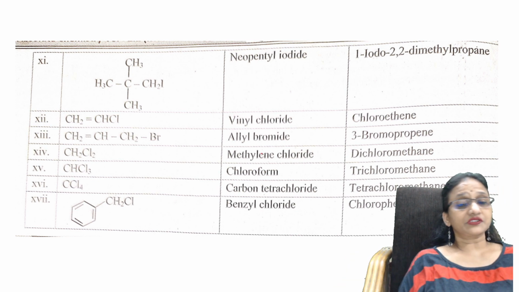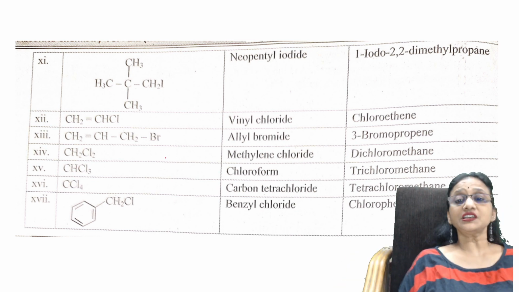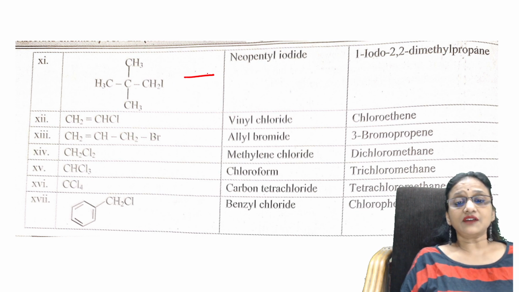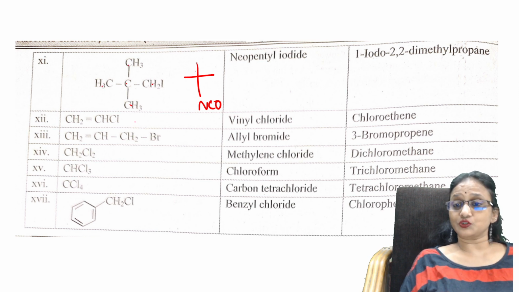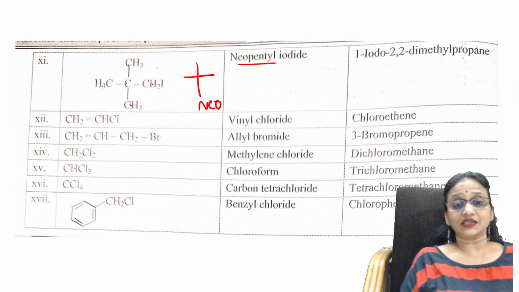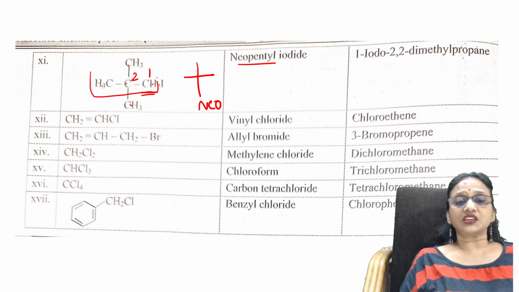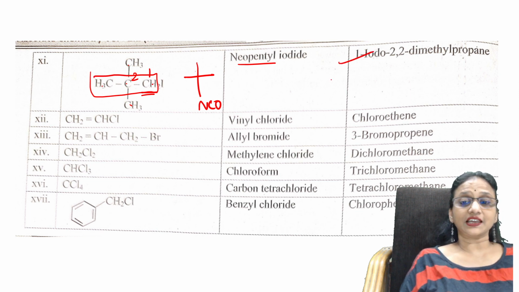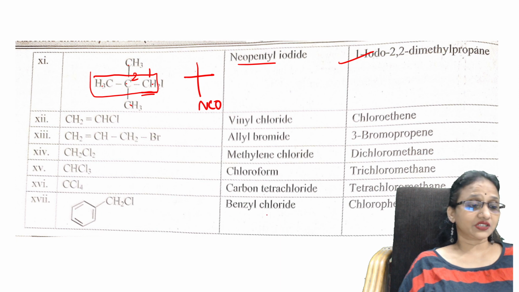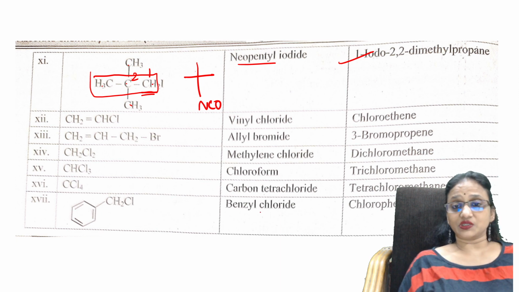Further, you also have different examples if I have to see. Okay, let's see here. Now, if you have a structure like this, it is called neo. How many carbons are there? One, two, three, four, five. Total are five. Yes, that's why it is pentyl in common name. But you have to start naming from here. So one. In the second carbon, 2,2-dimethyl. What is the parent chain? It is prop. Easy. Like that, you have the structure. All the IUPAC nomenclature and common names are there. Let's see the examples with this.